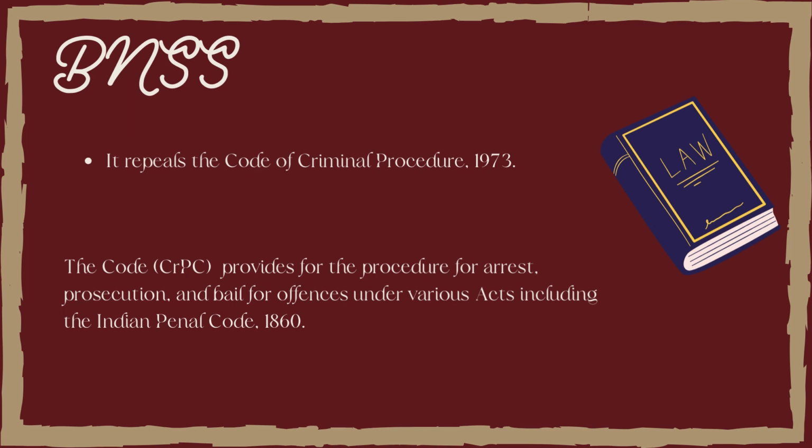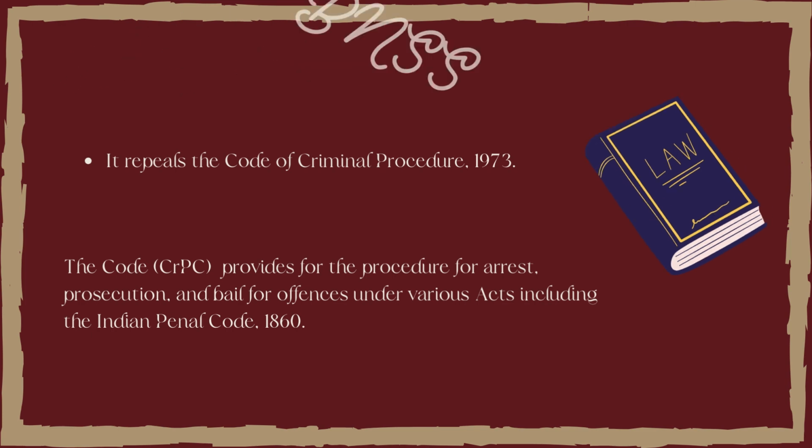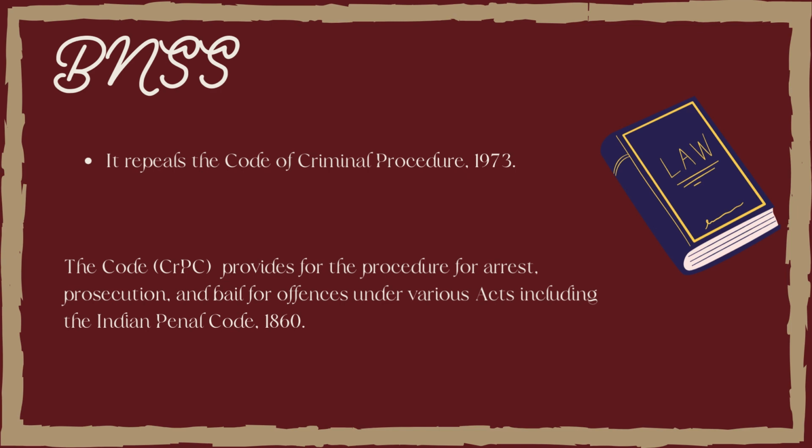The Code of Criminal Procedure provides the procedure for arrest, prosecution, and bail for offences under various acts, including the acts under the IPC 1860. So the IPC provides the offences and the punishment, while here it provides the provisions like the procedure of arrest and bail for all criminal activities.